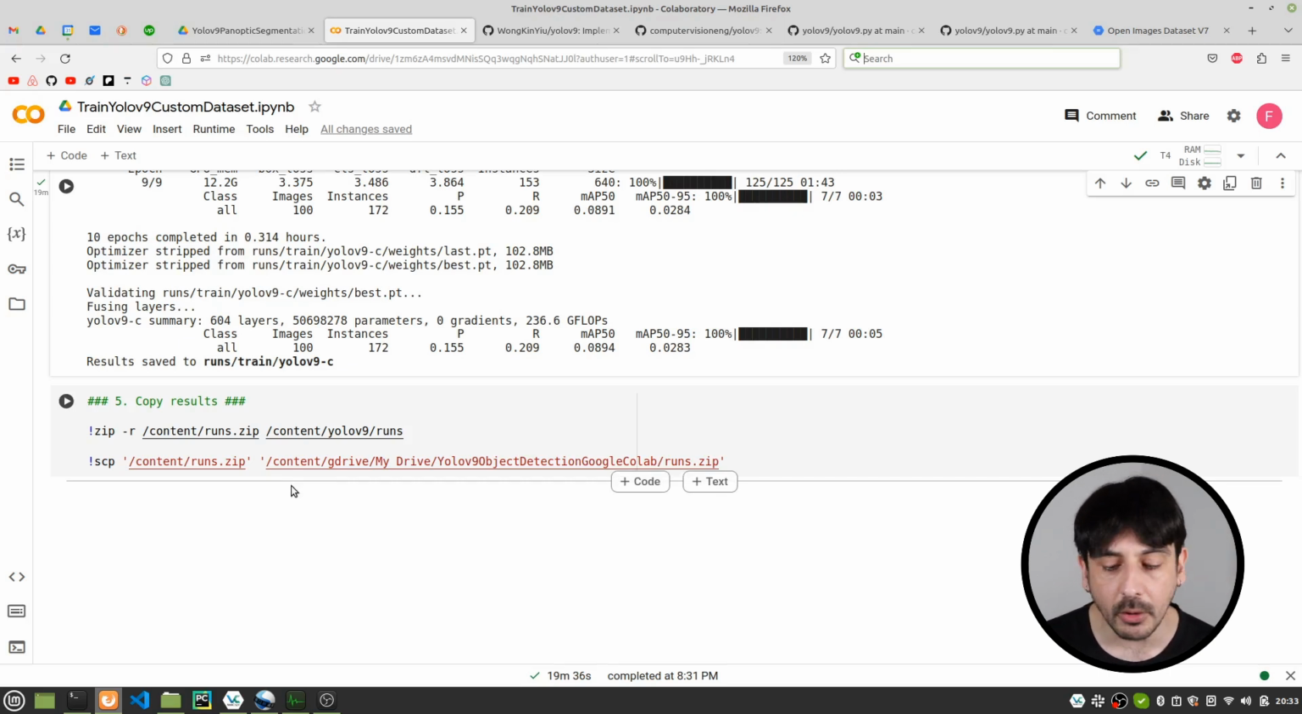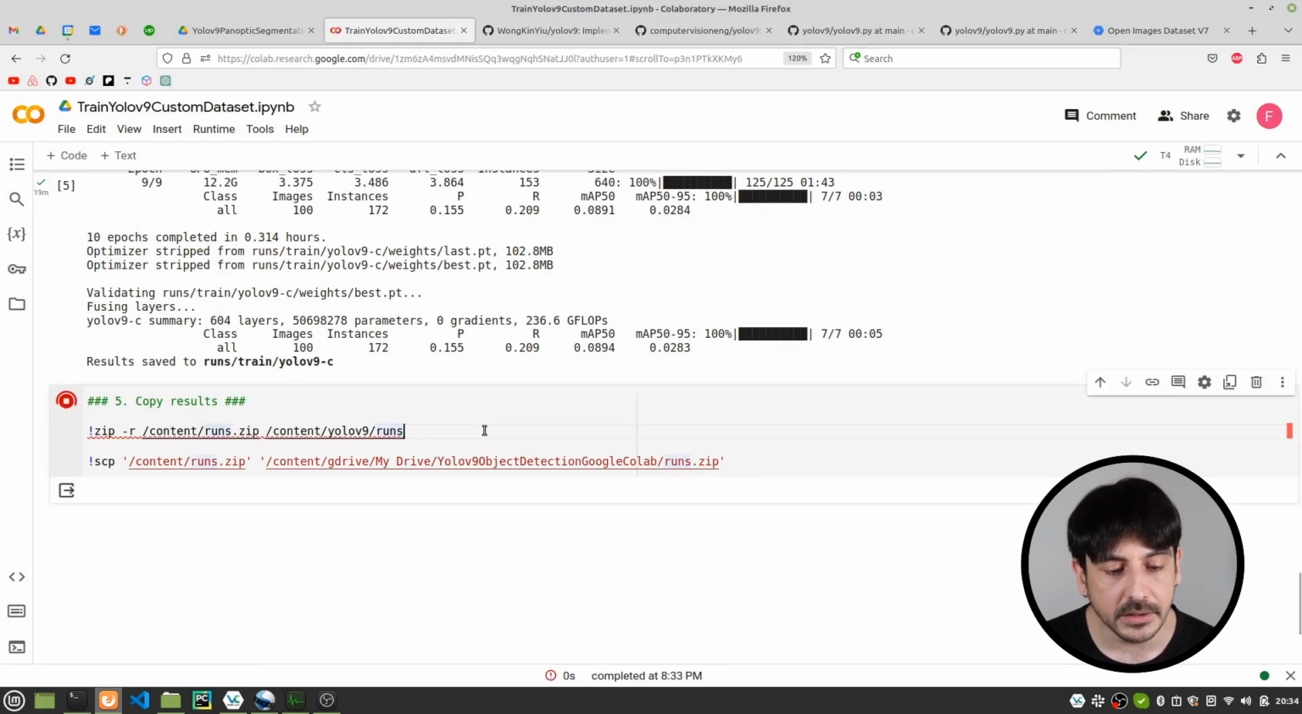So the only thing I'm going to do now is to press enter, and this is going to take care of copying the entire file.